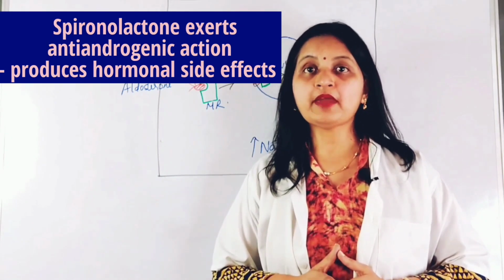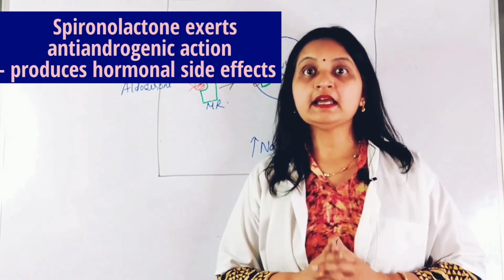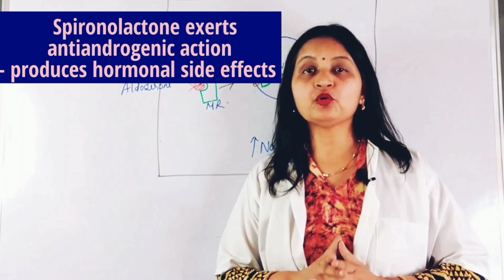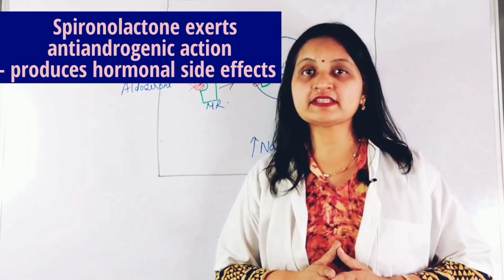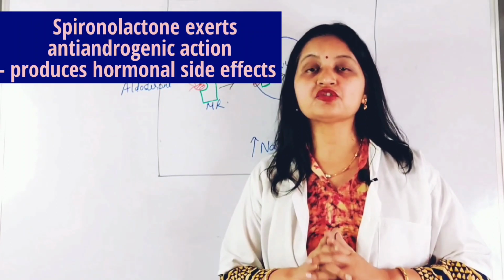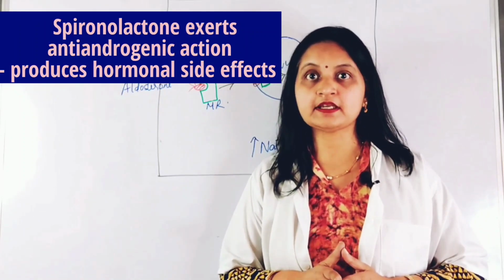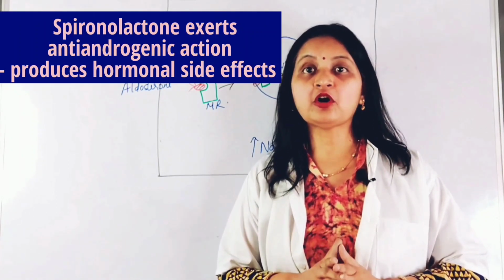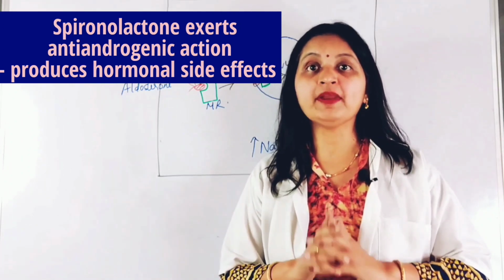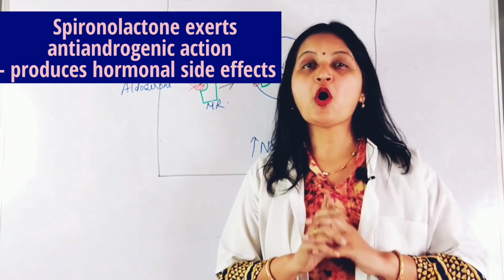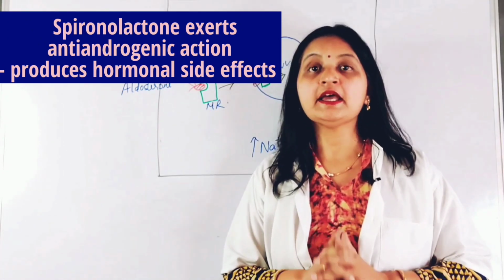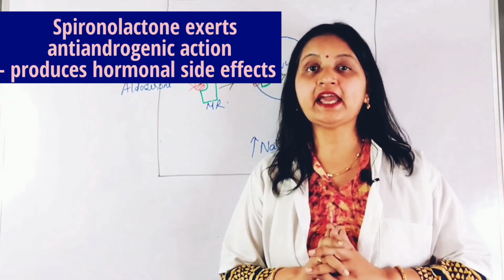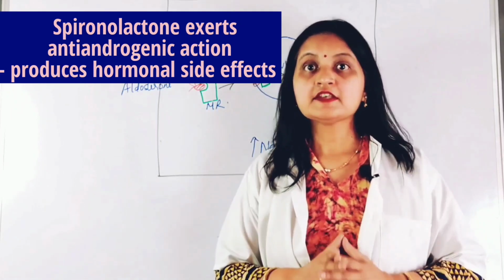An important point to remember about spironolactone is that the mineralocorticoid receptor to which spironolactone binds is related to the steroid receptors such as estrogen, androgen and progesterone receptors. Therefore, spironolactone, in addition to blocking the mineralocorticoid receptor, also blocks the estrogen and the androgen receptors, thereby producing anti-androgenic action.